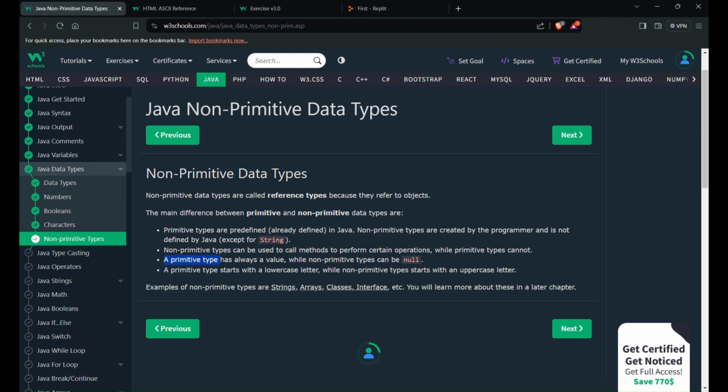A primitive type always has a value, whereas a non-primitive type can be null. So we can assign null to a non-primitive variable. A primitive type always starts with a lowercase letter, whereas a non-primitive type starts with an uppercase letter. That is the difference.